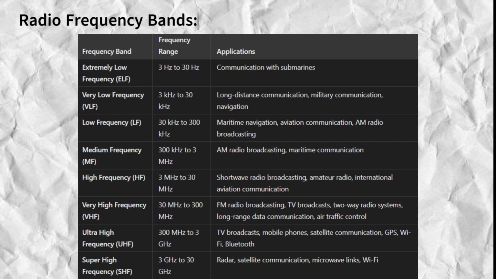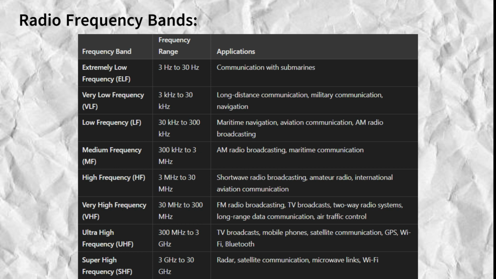Frequency range, 3 Hz to 30 Hz. Applications. ELF waves are primarily used for communication with submarines because they can penetrate deep into water. Due to their long wavelengths, ELF waves can travel great distances and through dense materials.